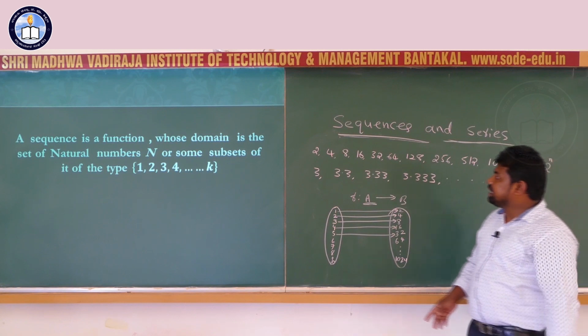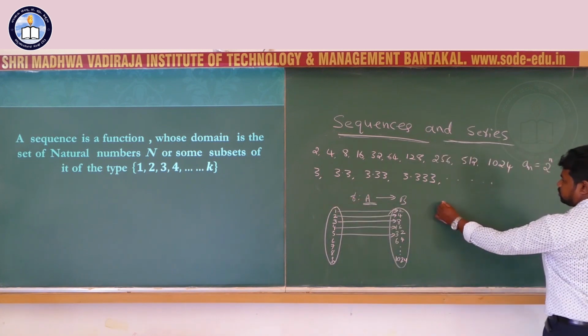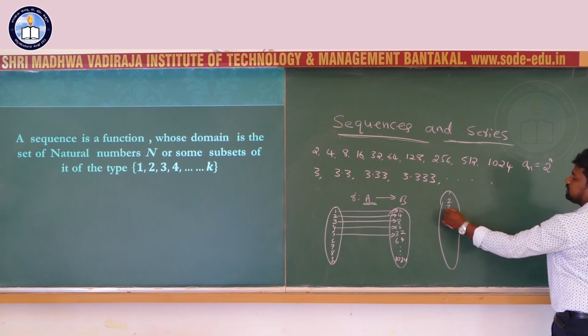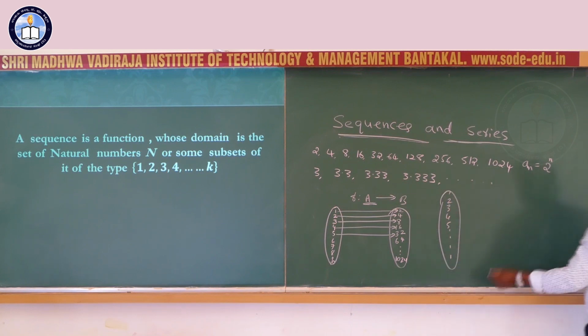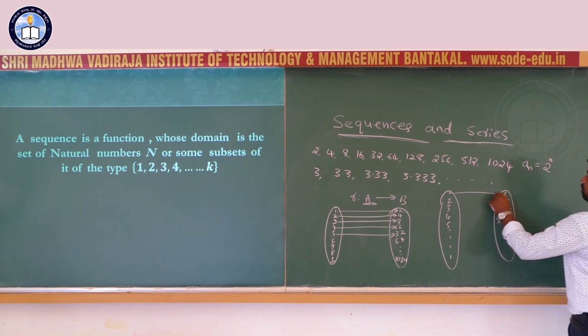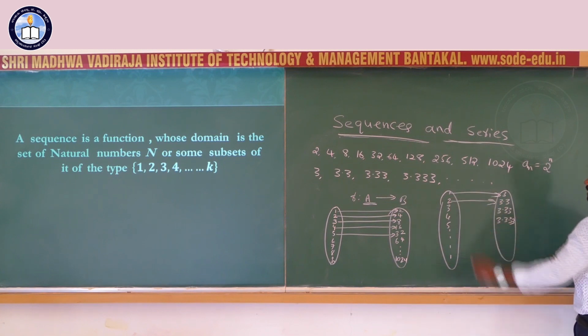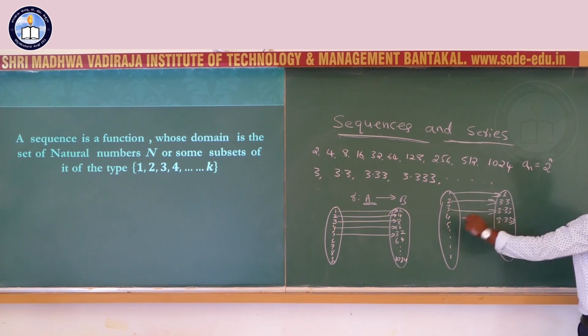In the second example, domain 1, 2, 3, 4, 5 like that, range 3, 3.3, 3.33, 3.333 like that. First term 3, second term 3.3, third term 3.33, fourth term 3.3333.